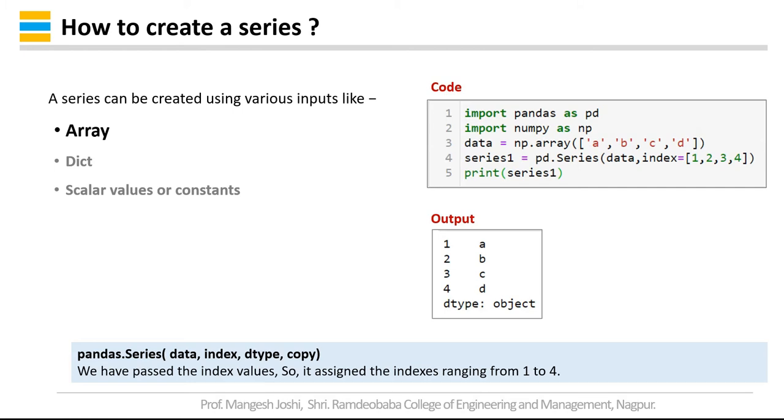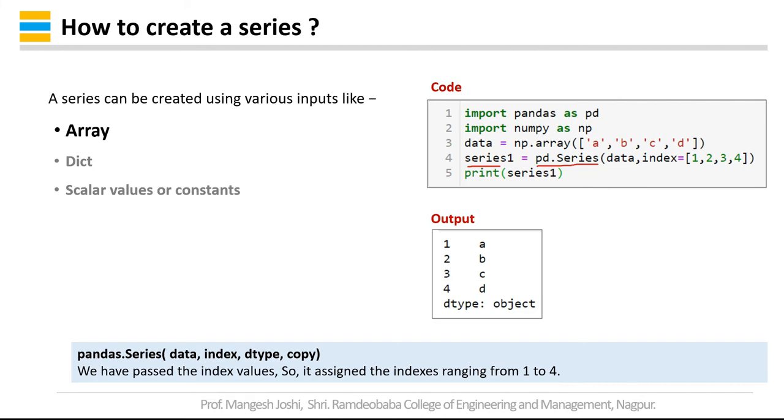Now in the second case we have given the index values. So how to give indexes? series1 is equal to pd.Series. Again remember one thing, that S is capital. Then pd.Series data comma, so it will ask you to enter another parameter, that is index.